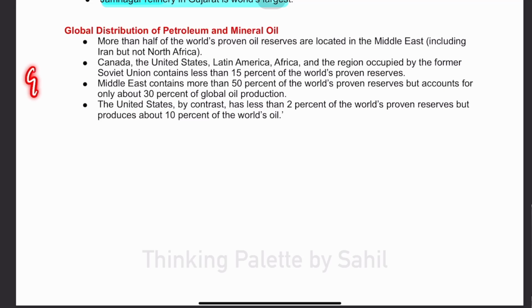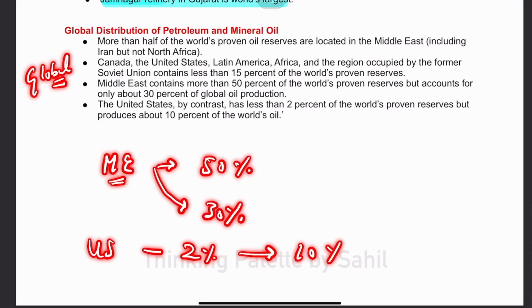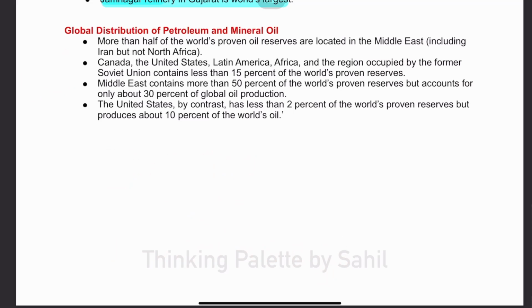Now, guys, as we talk about the global production of oil, we find that the Middle East has 50% proven resources, but its production is less than 30%. The US has just 2% of resources, but its production is around 10%. Then other major producers are Canada, Latin America, Africa.